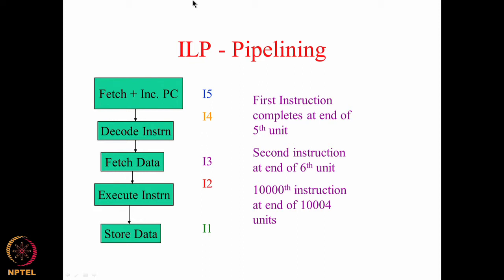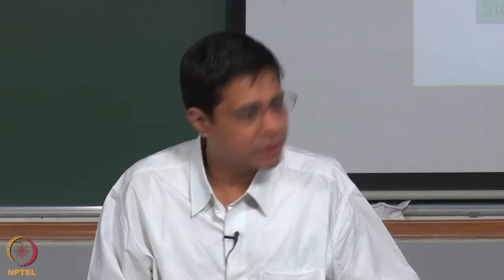Now the question remains, there are 2 questions here. Question number 1: is it possible to have such a free flow? Is there something that will hinder? Question number 2: will every execution take the same time? For example, we have seen floating point addition, floating point multiplication, and to a large extent our Wallace tree multiplier addition, they all take almost the same time.